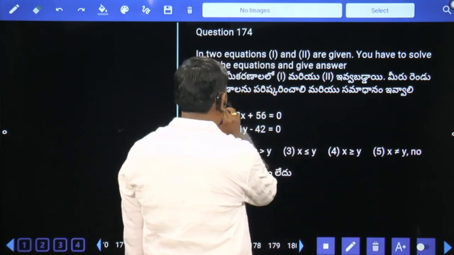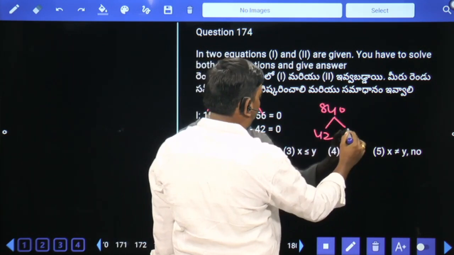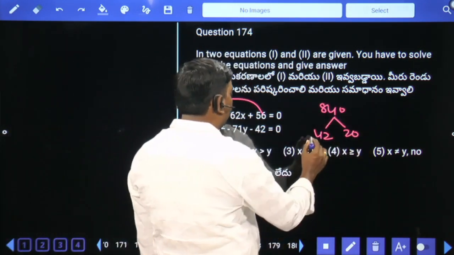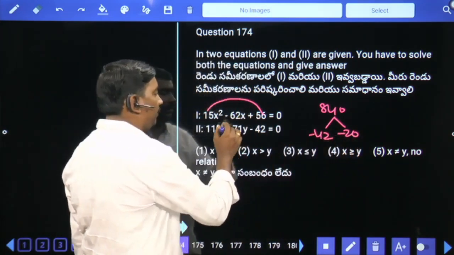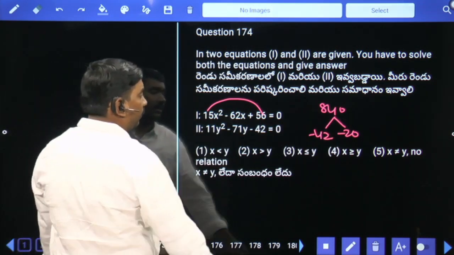Or else, 15 into 56 means 840. 40 to 20 times also 840. Minus 42 minus 20 will give us minus 62. Finally plus 42 plus 20.